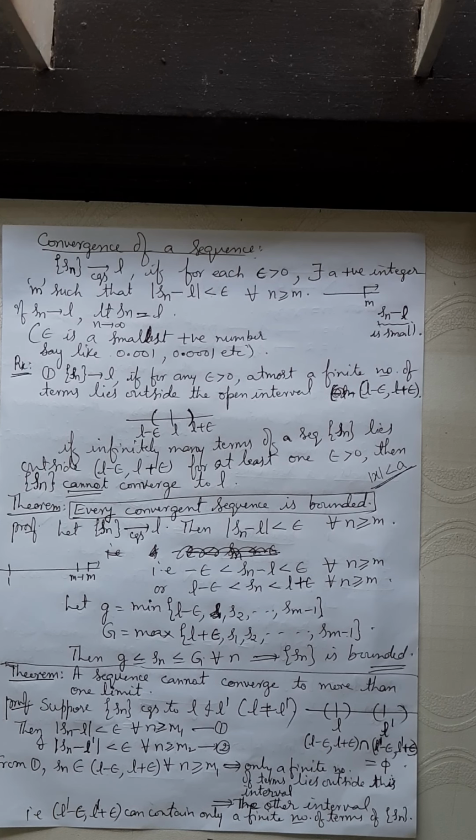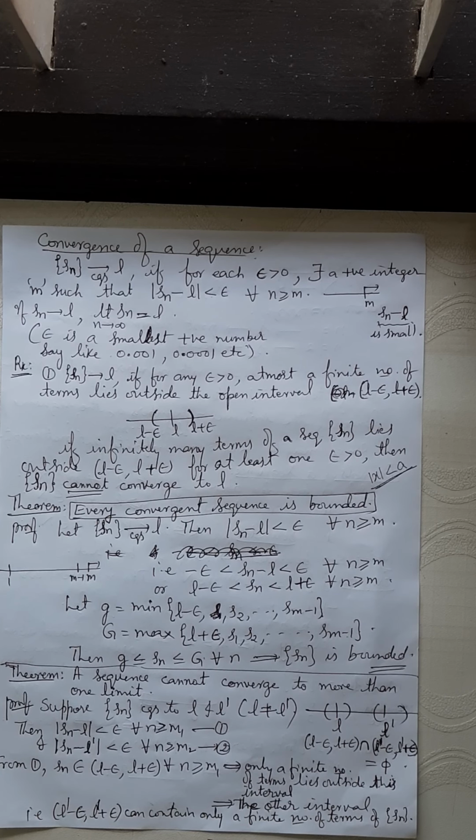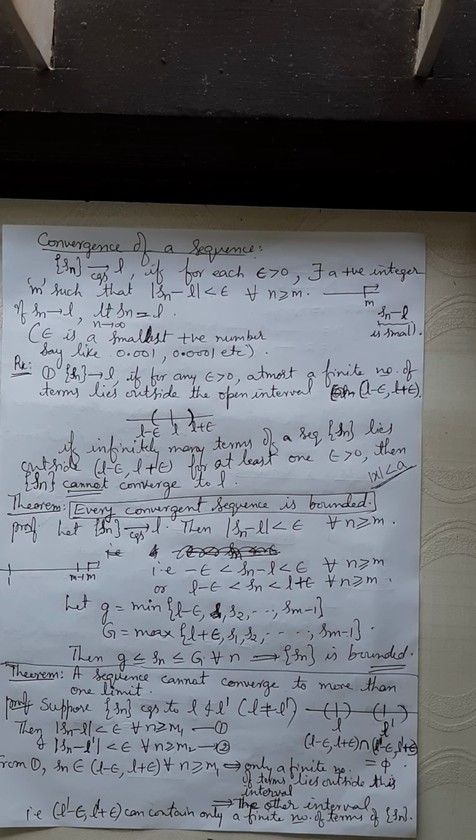Here also, let us assume that the sequence converges to two limits, L and L dash. So you have to reach a contradiction. Once you reach a contradiction, what are you going to conclude? Our initial assumption is wrong. It should have converged to one limit. Converging to two limits, such an assumption is wrong. Therefore, the theorem is proved. This is the indirect method, known as reductio ad absurdum. You can just look it up in Google and find out what it means.